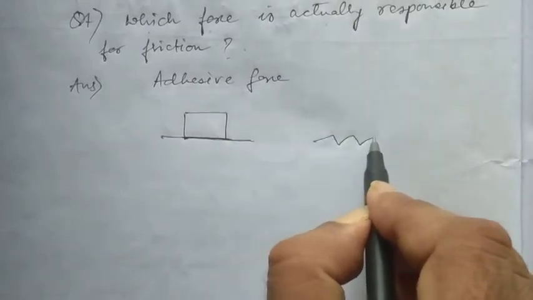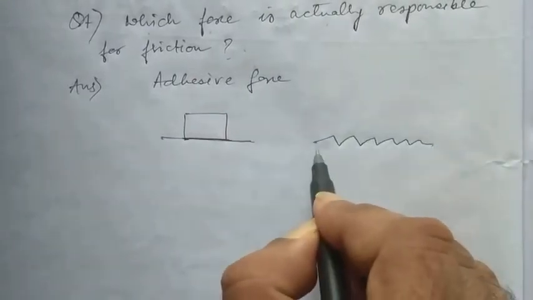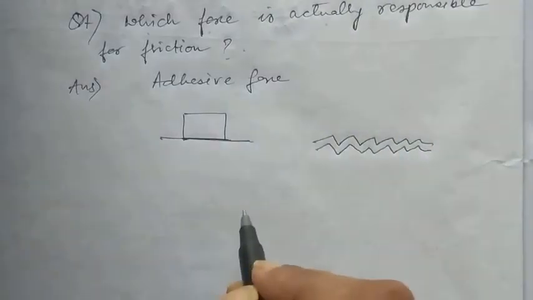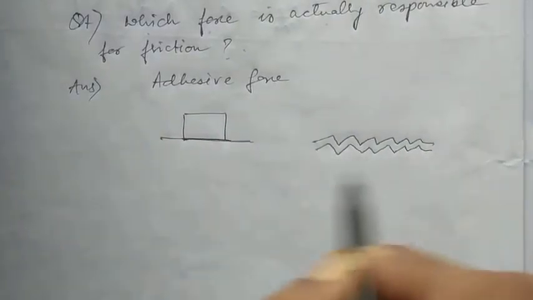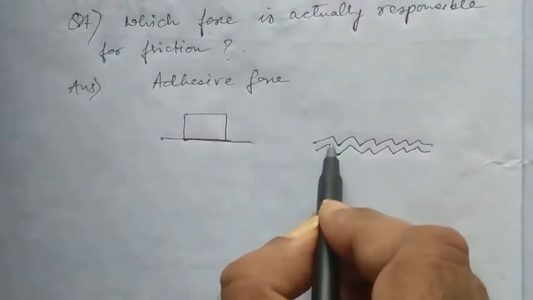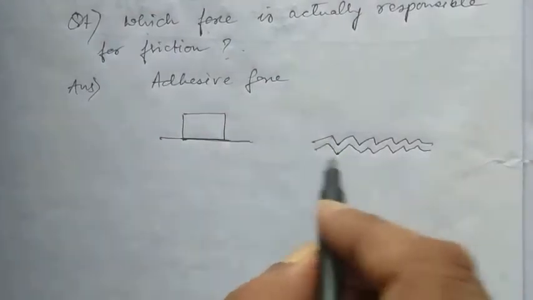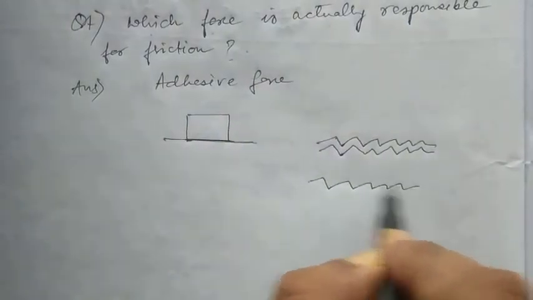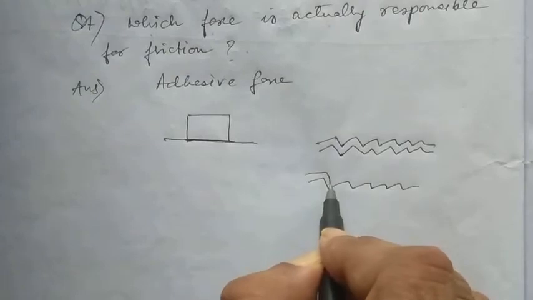The surfaces of contact between the two bodies will be like this when you look through a microscope. They are undulations. Now this point and this point will move very close to each other as time passes.